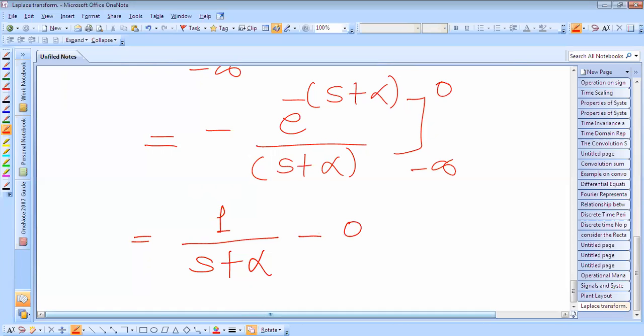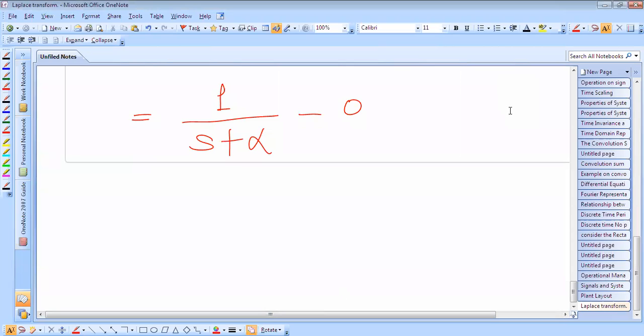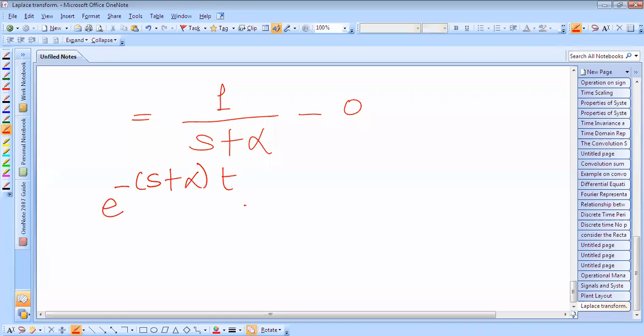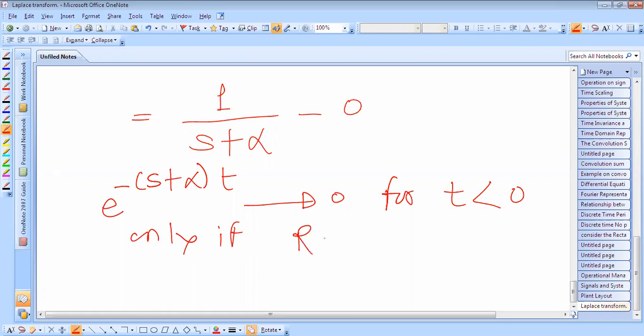This e raised to power (s plus alpha) t tends to 0 for t less than 0 only if the real part of (s plus alpha) is less than 0.